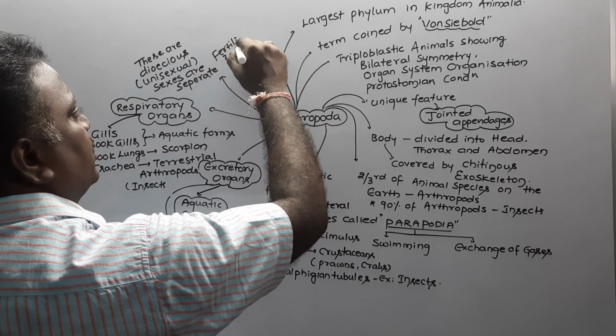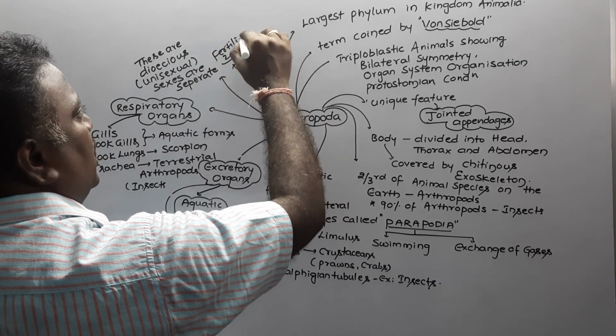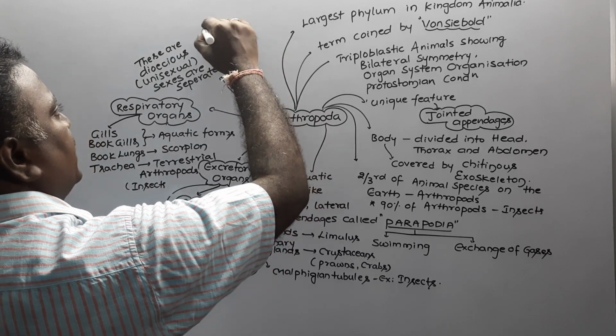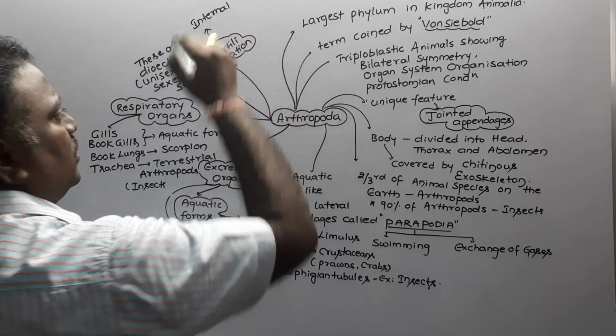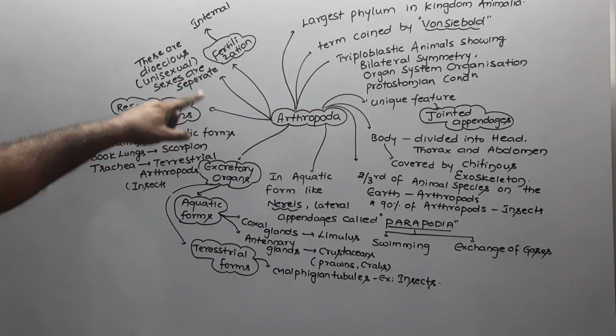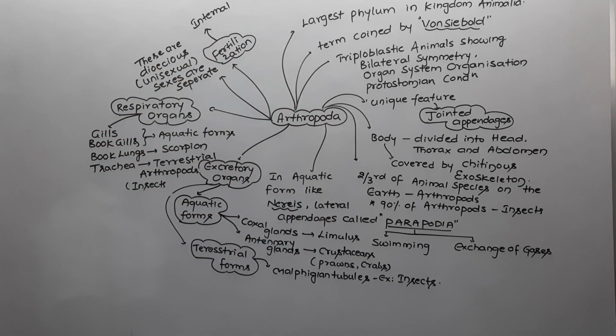And if we go for the fertilization, the fertilization in arthropods is mostly internal. Mostly we said, but not all. Most of the arthropods show internal fertilization.